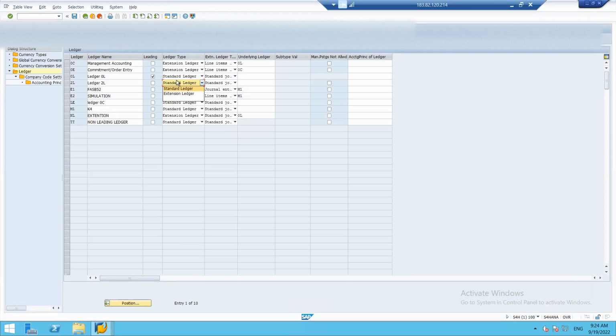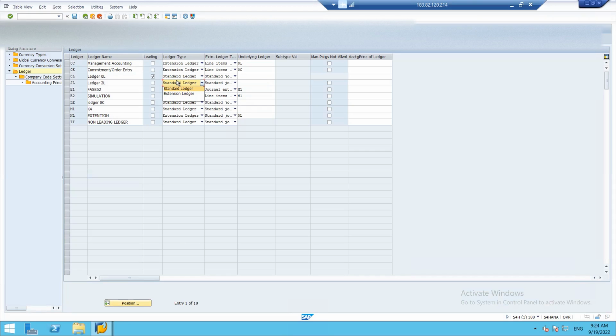For example, in case of some special deals, we need to have some additional entries that we don't want to reflect in our financial statements. There is another example, like for business forecasting, we need to do some additional entries, but we don't want those entries to affect our existing ledgers.